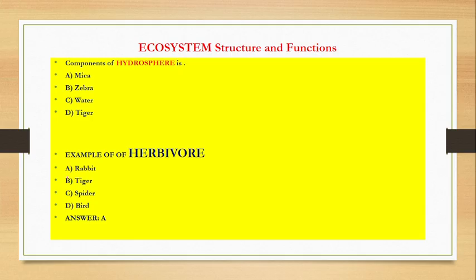Then herbivores, the example, rabbit. All of you know about the carrot and rabbit story. Rabbit uses the carrots, very interesting food for the rabbit. Tiger, spider, birds. Correct answer, rabbit.